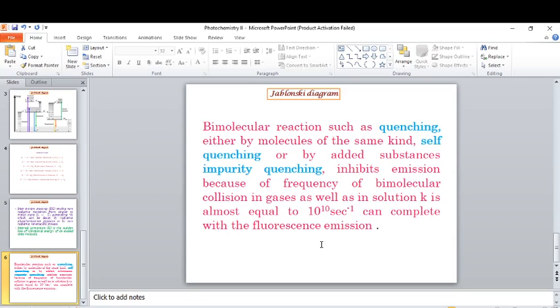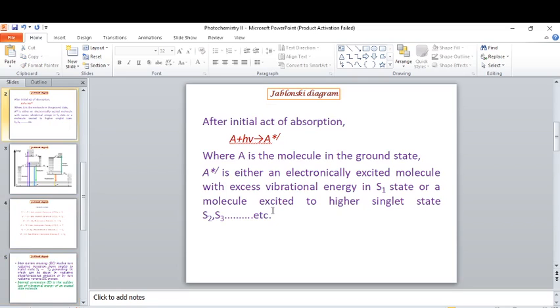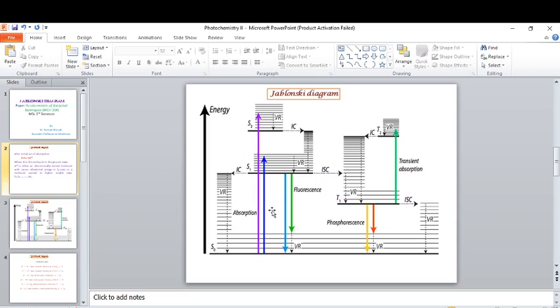Therefore it can compete with the fluorescence emission, which has a rate constant of about 10 to the power 9 per second. So this is all about the Jablonski diagram.